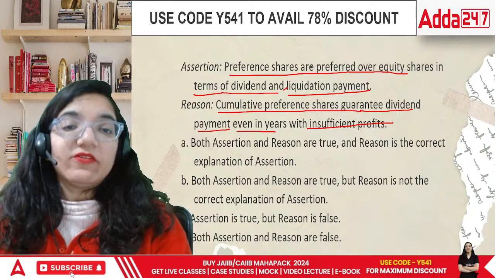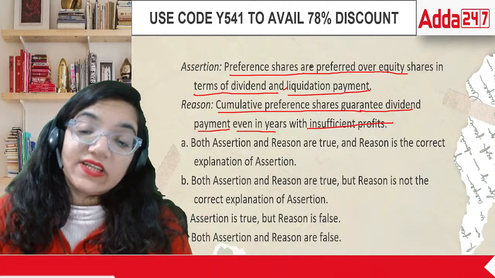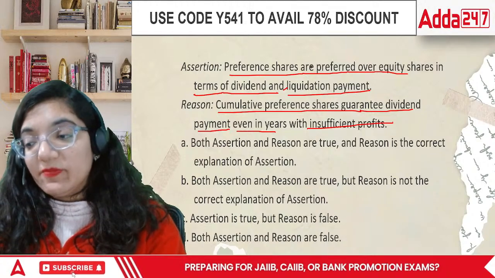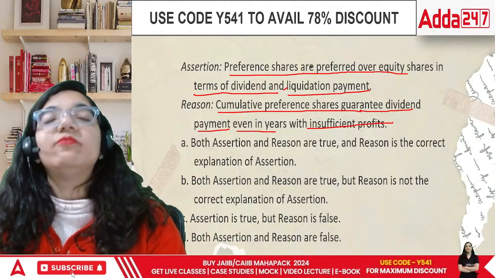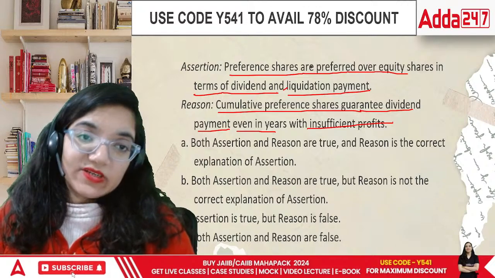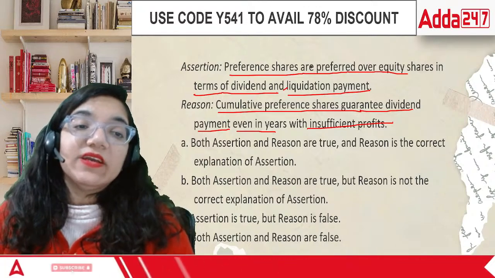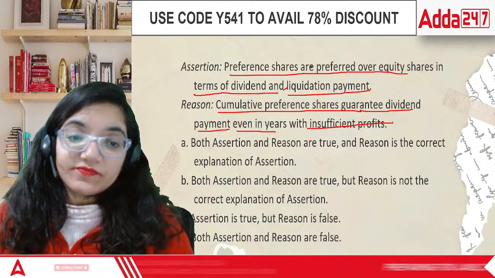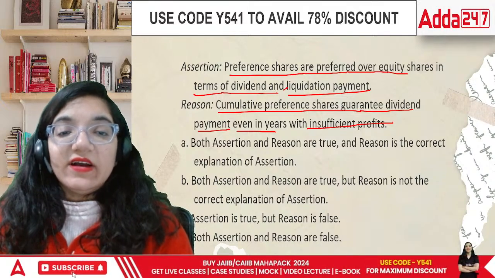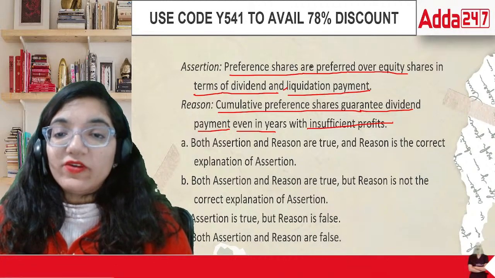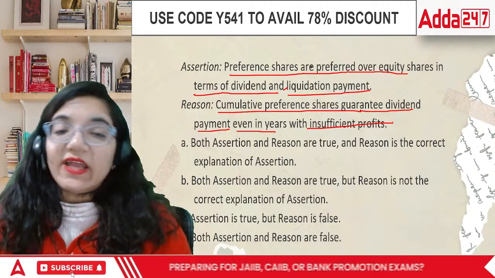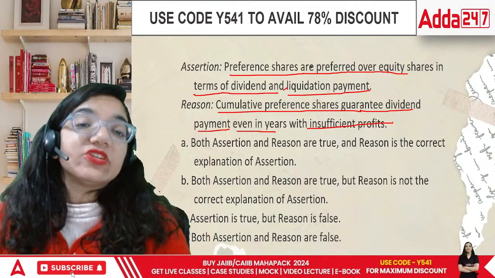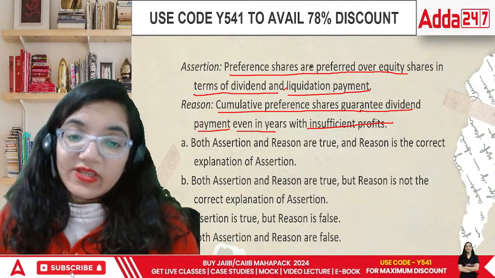Now, when we talk about preference shares, preference shareholders are given preference because of one strong reason. That is, the preference shareholders buy the shares with this particular condition that whatever the case may be, they will always be paid before equity. So in this case, preference shares are preferred over equity in terms of dividend and liquidation. This is correct. The preference shareholders get a preference over equity in these two areas itself.